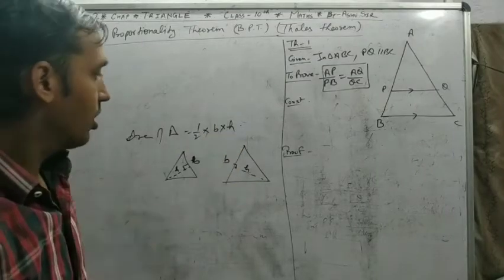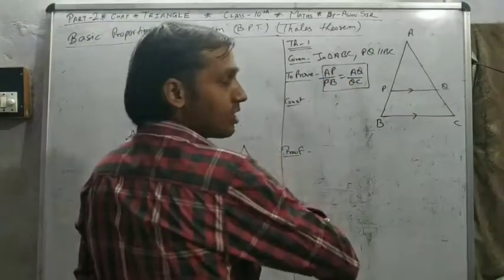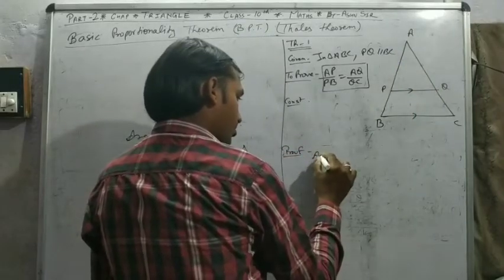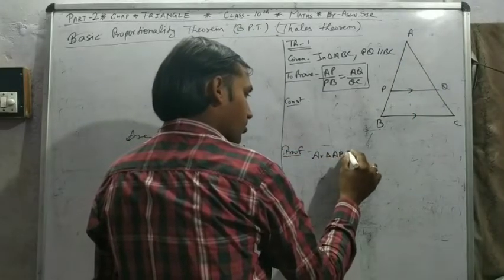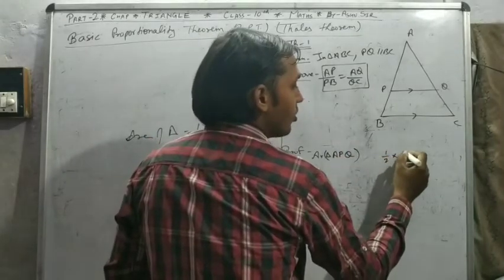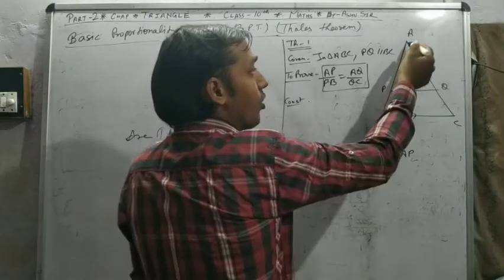So same here, if you take base AP, AP is part of this triangle APQ. So half into AP base. So what is the height? From the opposite vertex.